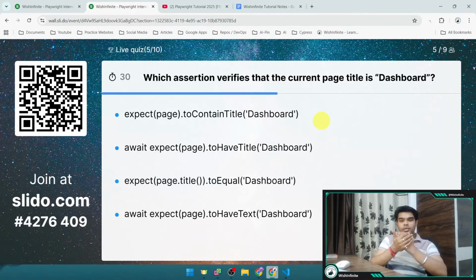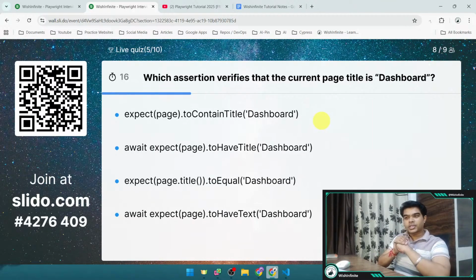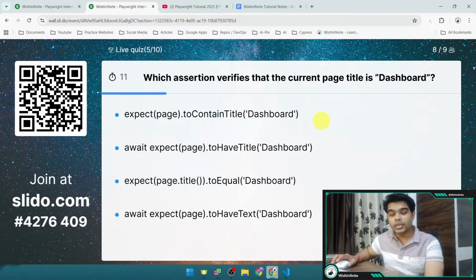So usually what would be the scenario? Let's say you are opening a website and you want to validate. There can be one assertion, right, that you want to validate that my page title should be dashboard, or let's say Google. So such a type of assertion you can provide to check that the correct title is appearing for the site or not, right?